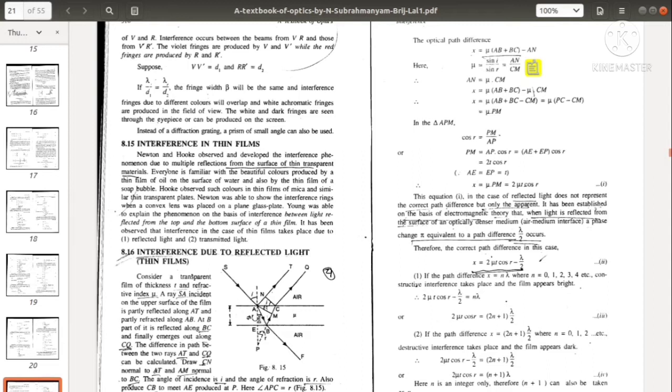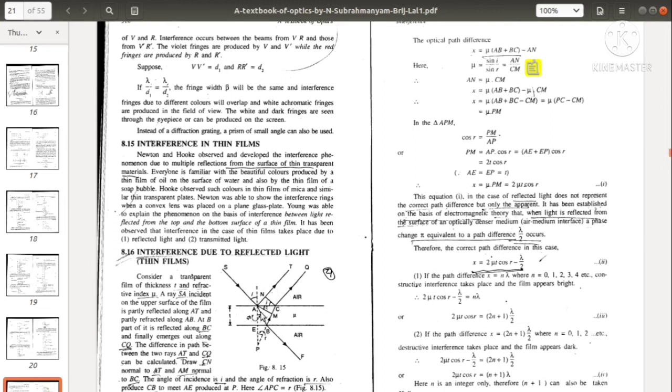Okay, so we can calculate the path difference as X equal to mu into AB plus BC, because this region is inside the film. Inside this region we have a refractive index mu, so we have to consider this refractive index also, while for air the refractive index is 1.